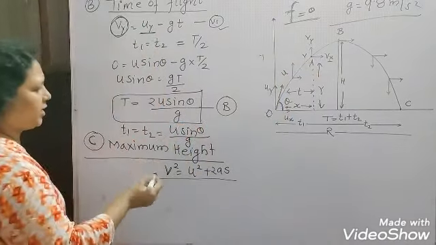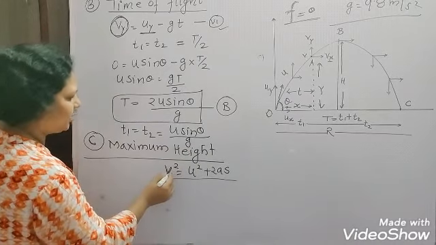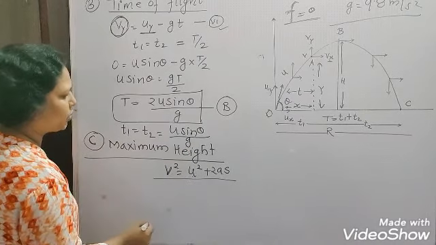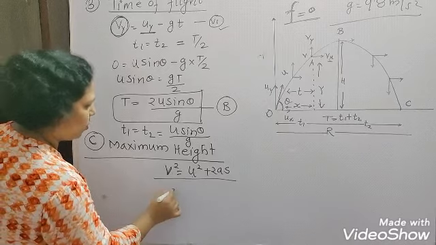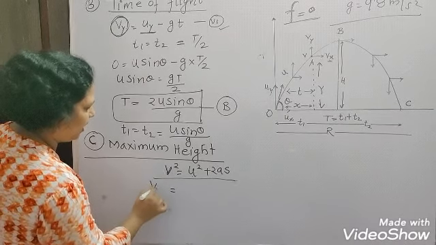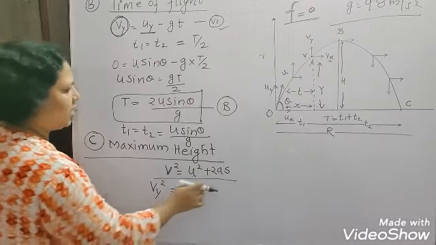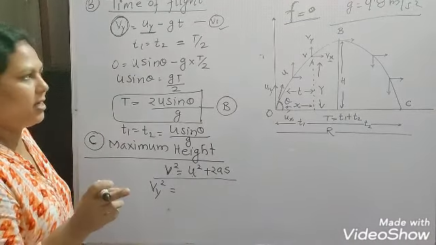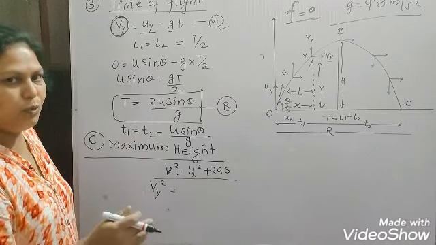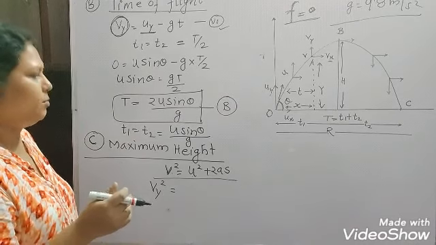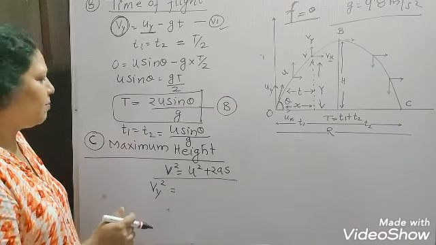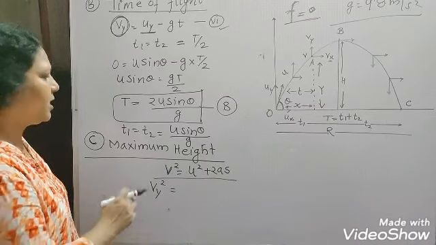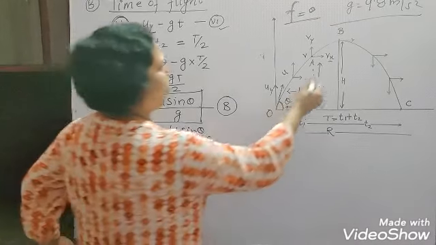At point A, you will find this is the v square, this is the u square. Vertically, because this formula is applicable only for uniformly accelerated motion, and the vertical motion is uniformly accelerated motion, we are looking here at the vertical component.